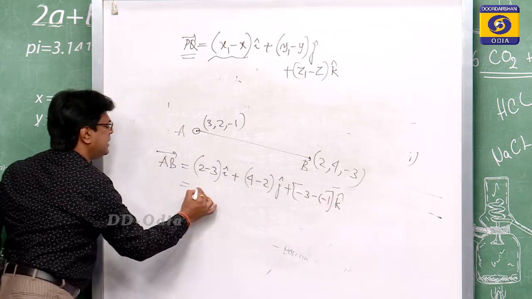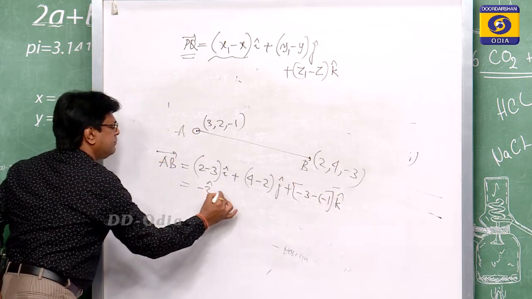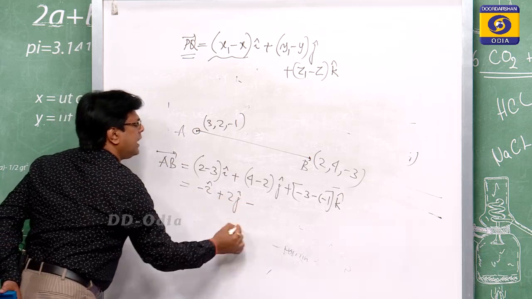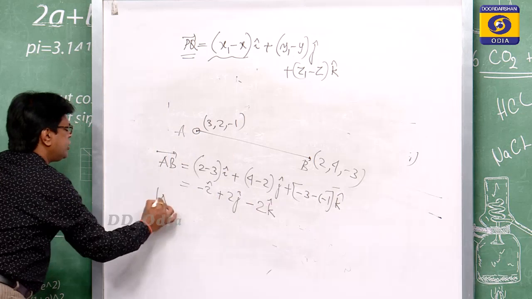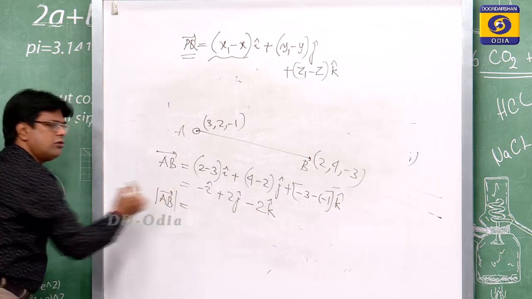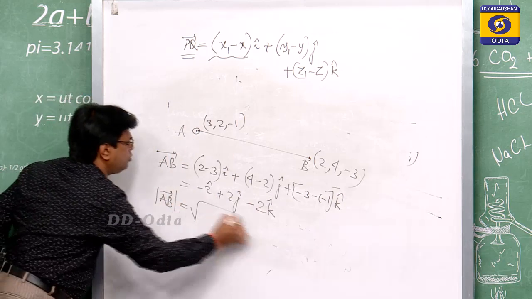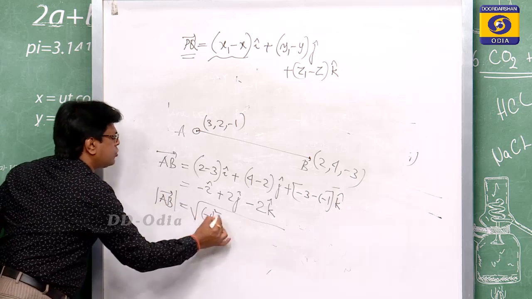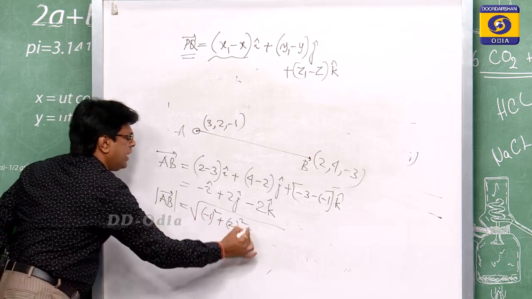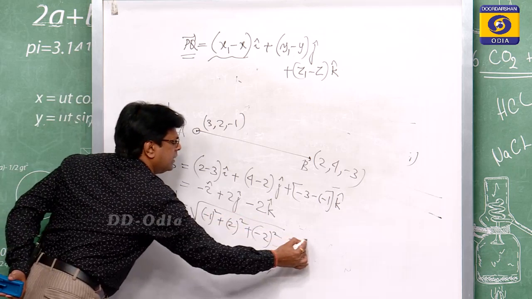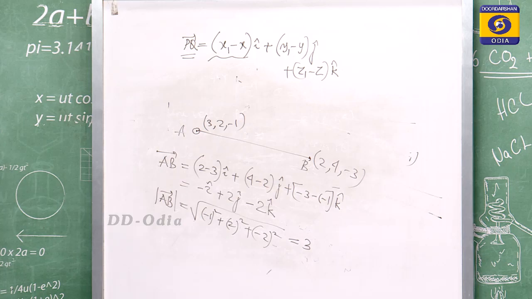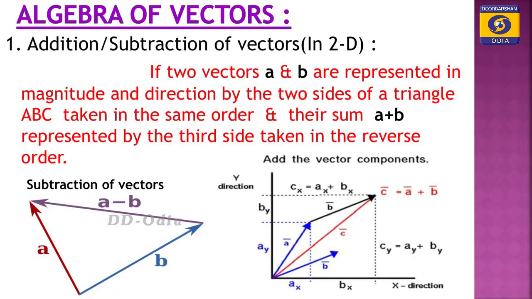So, this becomes minus i cap plus 2 j cap minus 2 k cap. So, the magnitude of AB is nothing but the square root of (minus 1) square plus 2 square plus (minus 2) square. This becomes your 3.